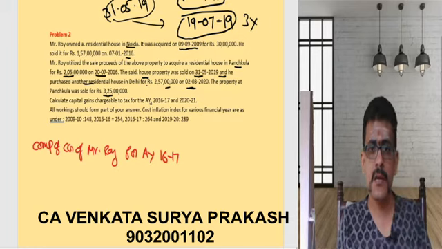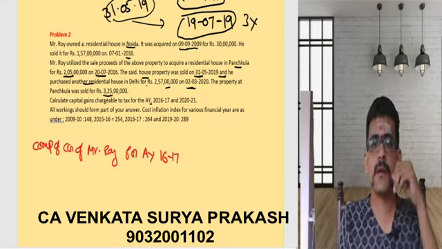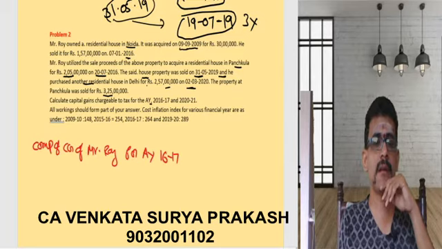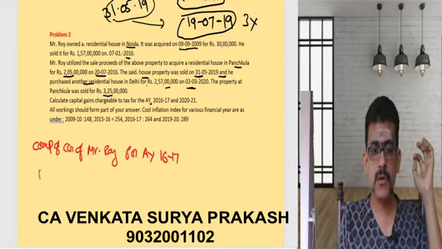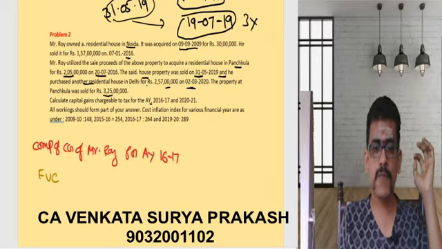Now 16-17. What happened in 16-17? Sold. There is no stamp duty value given. So ultimately I need not apply section 50C. Whatever consideration you receive, I will call that the full value of consideration.